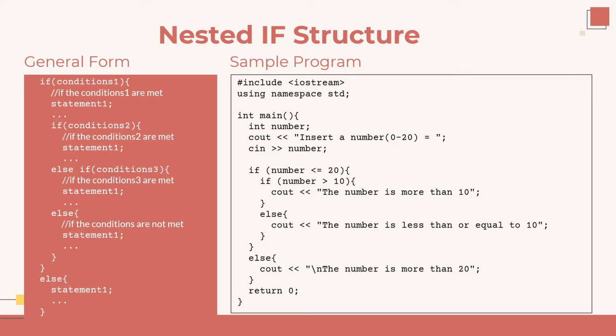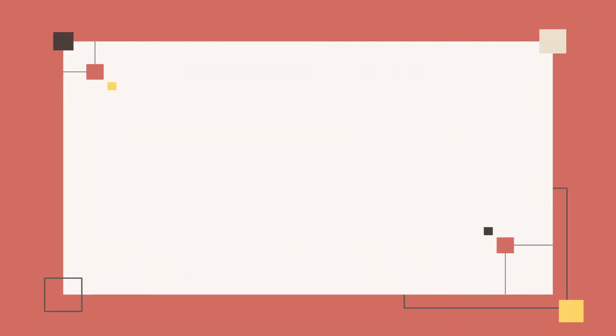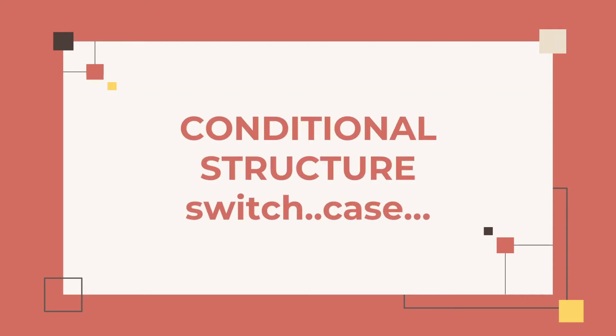And then if the value entered is more than 20, then the program will run the else clause outside the if structure before and print the number is more than 20. So this is the example of nested if structure. Okay, we have discussed about 4 types of if condition structure. Next, we will discuss the other conditional structure, that is switch case.